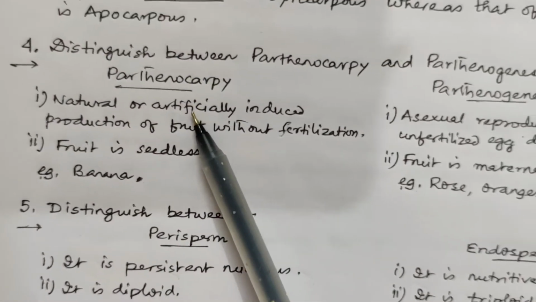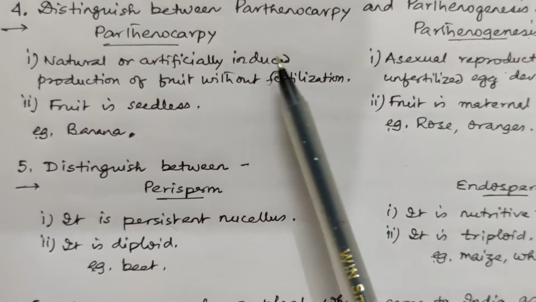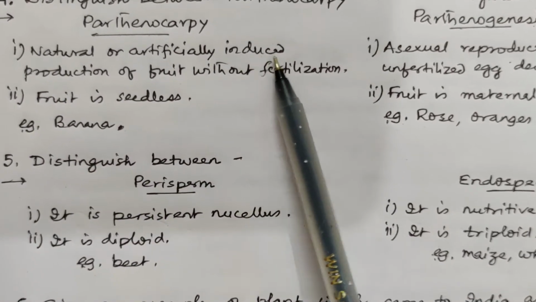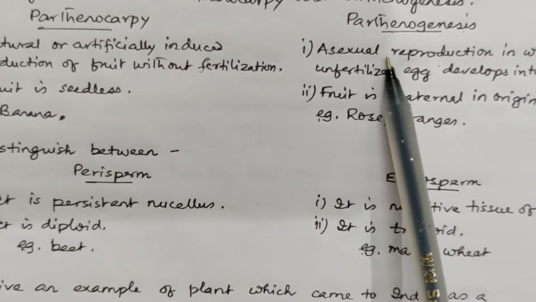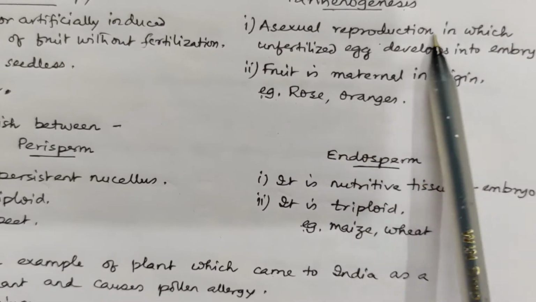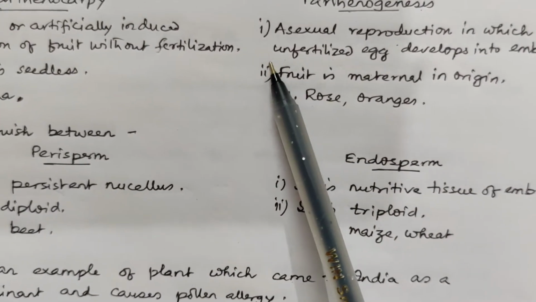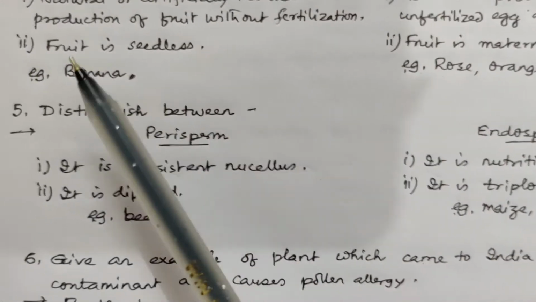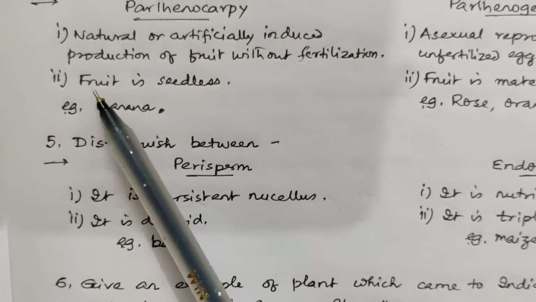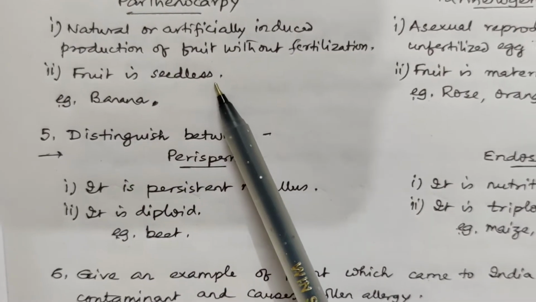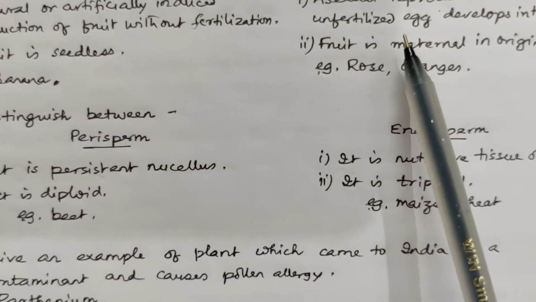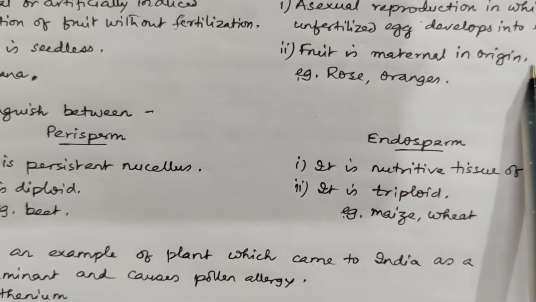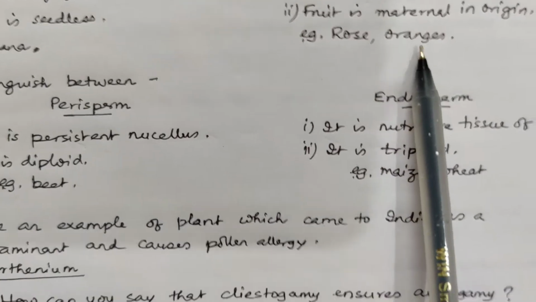Distinguish between parthenocarpy and parthenogenesis. Parthenocarpy is a natural or artificially induced production of fruit without fertilization, whereas parthenogenesis is asexual reproduction in which unfertilized egg develops into embryo. Parthenocarpy, here the fruit is seedless, for example bananas, and parthenogenesis, the fruit is of maternal origin, example rose, oranges, etc.